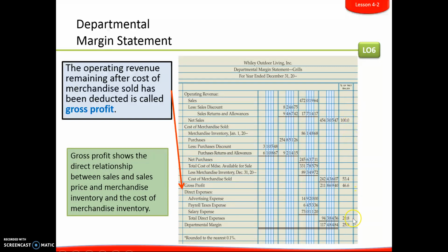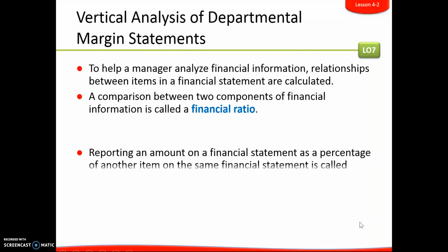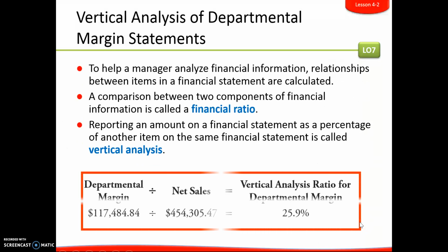Also notice, and I'm going to talk about this in the next few slides, that we do a vertical analysis on a departmental margin statement. So we'll talk about that right here. Obviously, we want to do some analyzing of our information because that's what helps managers make better decisions. So of course, a comparison between two components is a financial ratio. And since we're going vertically, we call it a vertical analysis. So remember that everything comes from net sales typically.